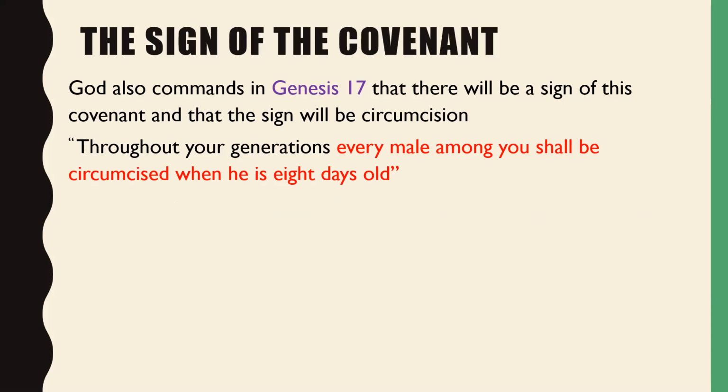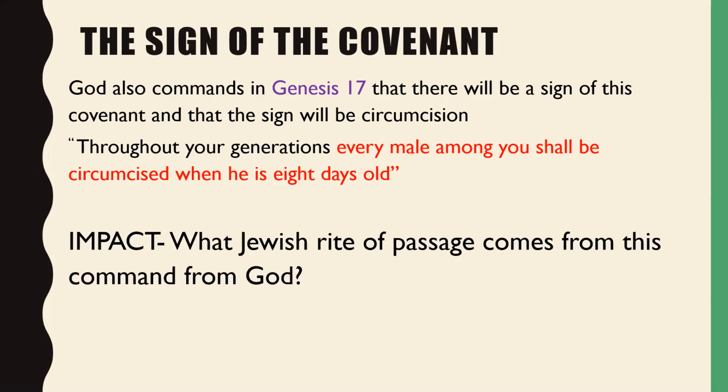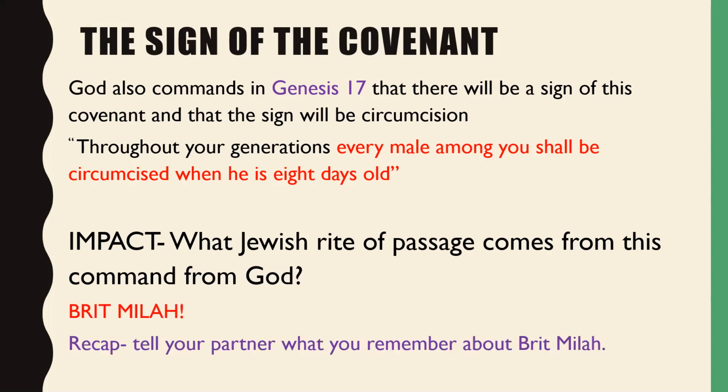It says this: "Throughout your generations, every male among you shall be circumcised when he is 8 days old." We know not only the children, but also the slaves in the household of the Jewish people at that time should also be circumcised. So we know that the Jewish rite of passage that comes from this command from God is Brit Milah, circumcision.